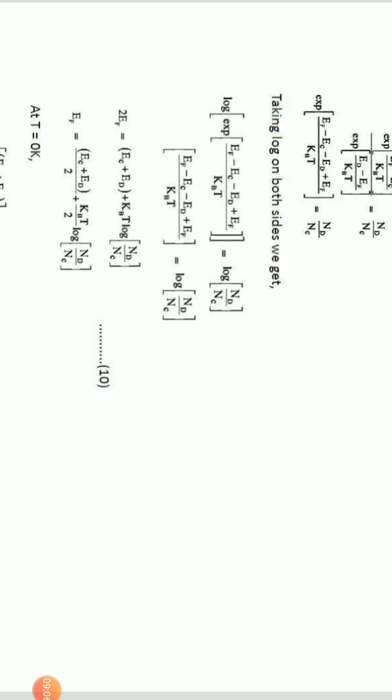Because log and exponential cancel, and the power factor comes to the front, we get (EF minus EC minus ED plus EF) by kT equals log of ND by NC. Or 2EF equals EC plus ED plus kT log of ND by NC, or EF equals (EC plus ED) by 2 plus kT by 2 log of ND by NC. Now of course at T equals 0 Kelvin, EF equals (EC plus ED) by 2 exactly. Now the Fermi level is shifted, and it is in the middle of the donor level and the conduction band.